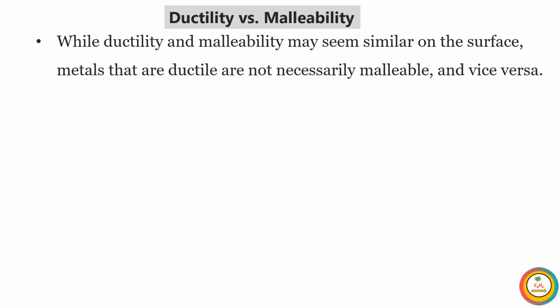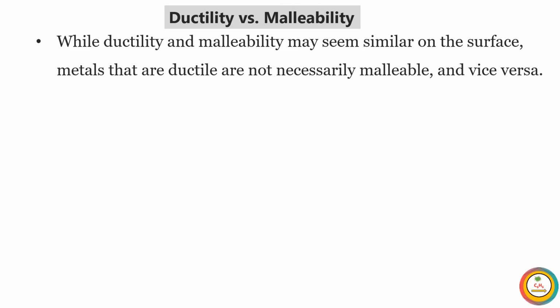What is the difference between ductility and malleability? It seems that both properties are the same. Then why do we have different names? No, both properties are different. They have some small similarities between them. Ductility and malleability may seem similar on the surface.